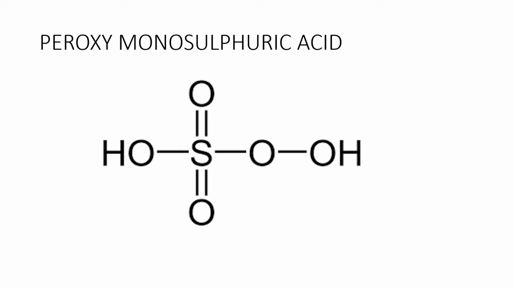In peroxysulfuric acid, the oxidation number is the same, but when you calculate, you find plus 8, which is wrong, because the oxidation state of peroxide oxygens is to be taken as minus 1. Then you get plus 6, otherwise you would get plus 8. This is about peroxymonosulfuric acid. It is also known as Caro's acid.